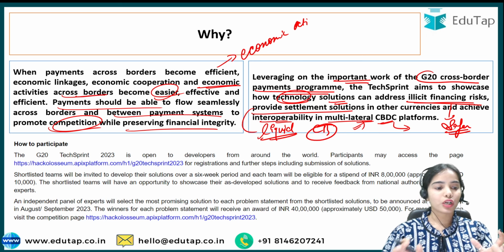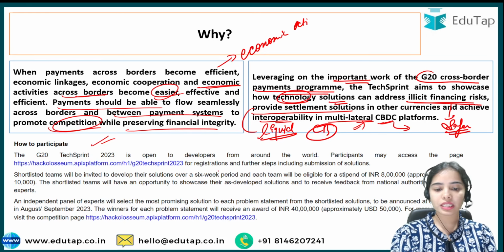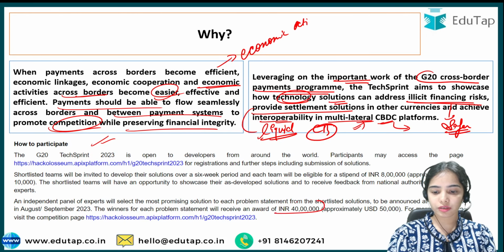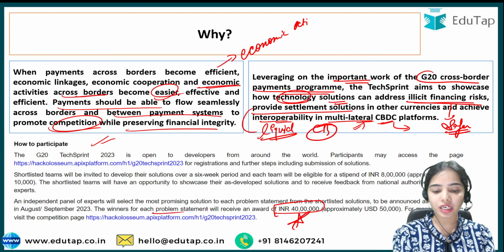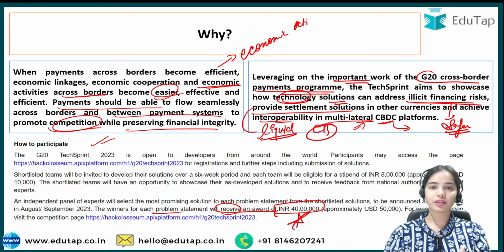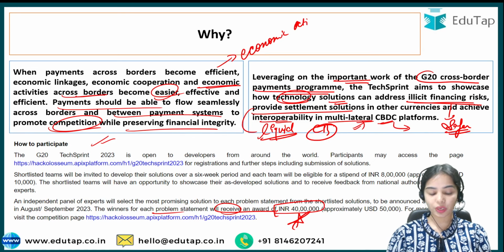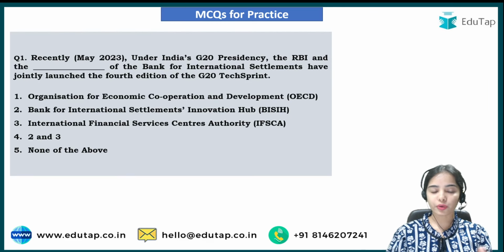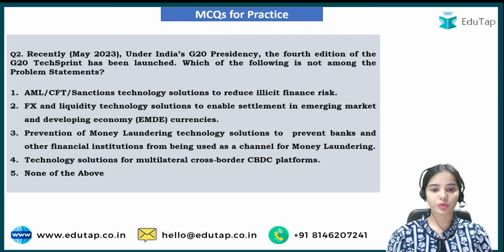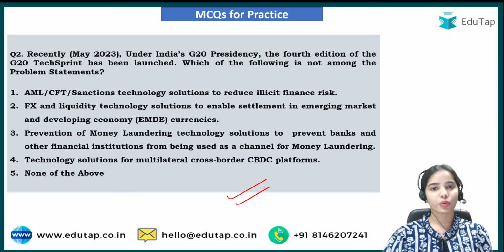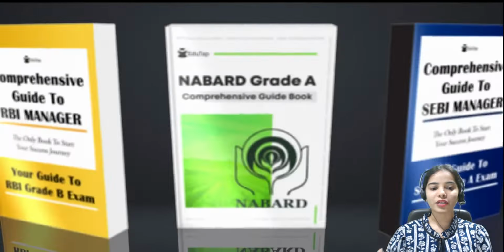So this is how you can participate. This is the winner's prize. The winner for each problem statement will receive an award of INR 40,000. You can understand this. I hope you have understood this complete news article. This is the first question. I hope you will be easily able to answer this question, and this is the second question. Try to answer this question also. And thank you very much.